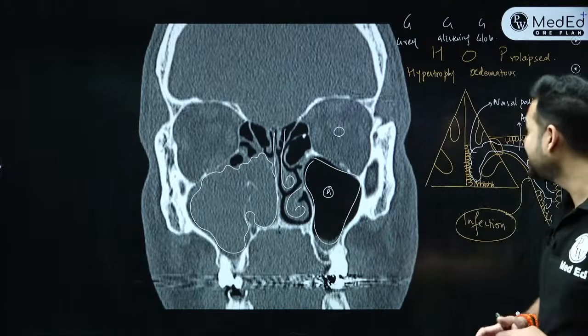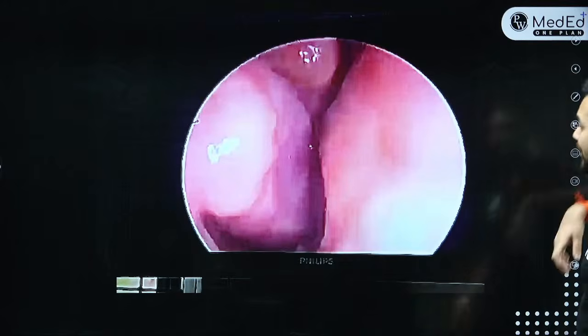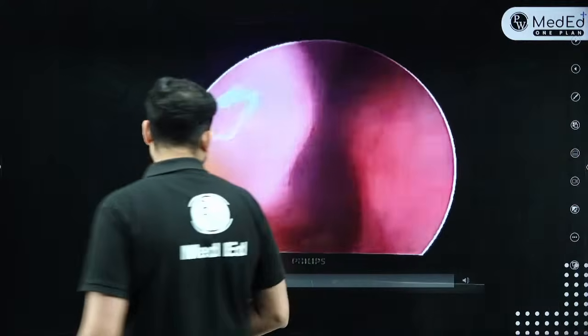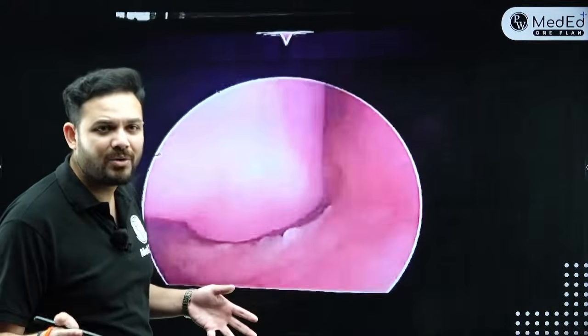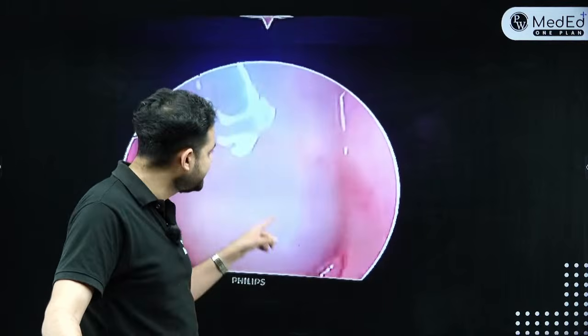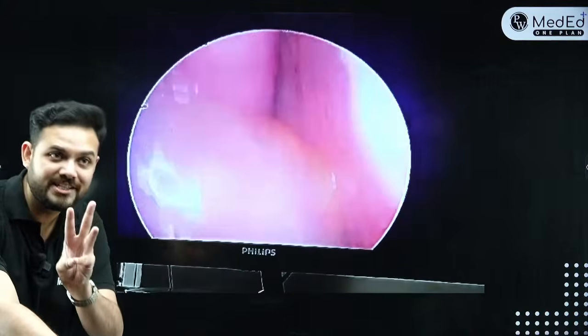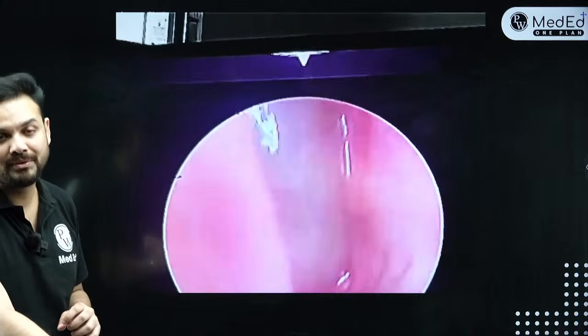But polyps are never vascular. Polyps have no bony invasion. They are very soft and subtle. So look, what do you see here? You're seeing a very smooth, grey, glistening, globular mass without any kind of vascularity. So what is this? This is going to be a nasal polyp. See, grey, glistening, globular, the 3 G's. So this answer would be AC polyp.